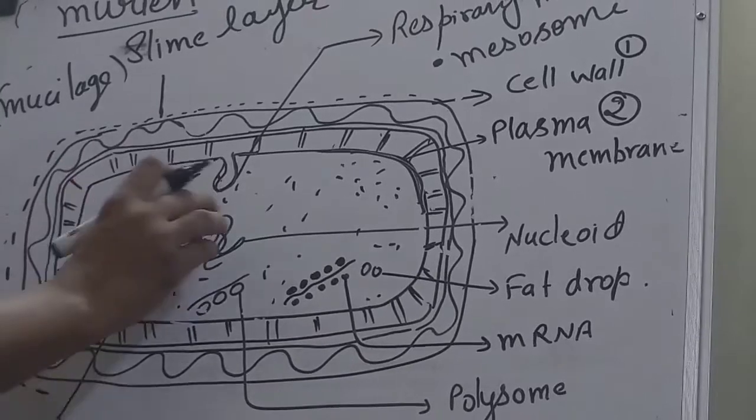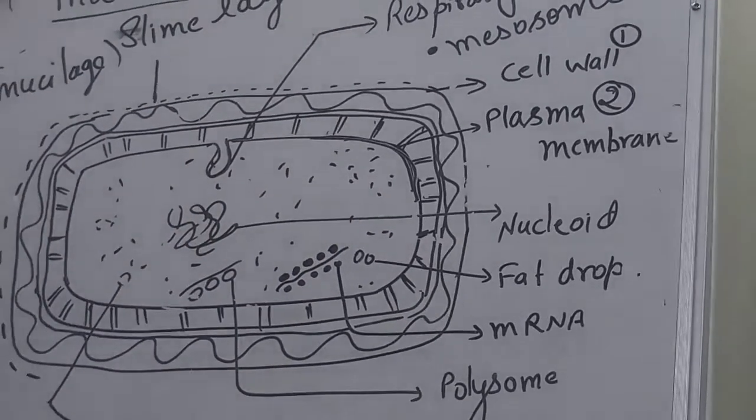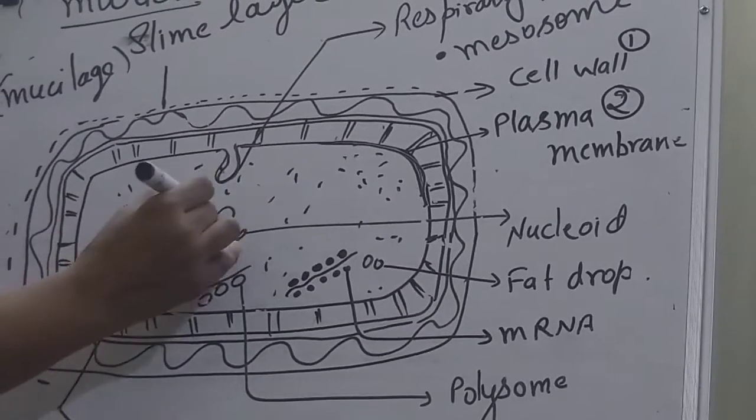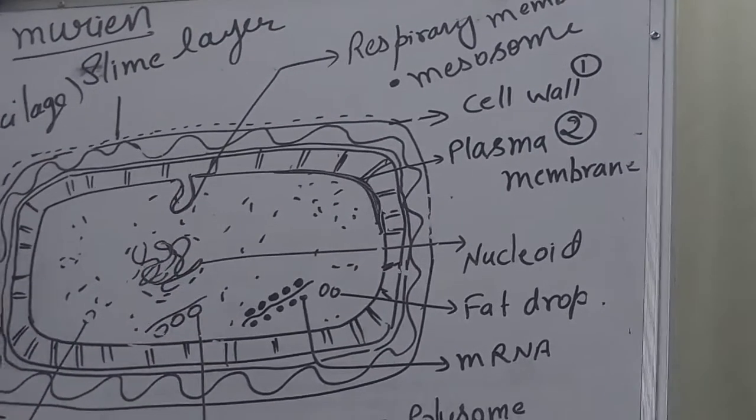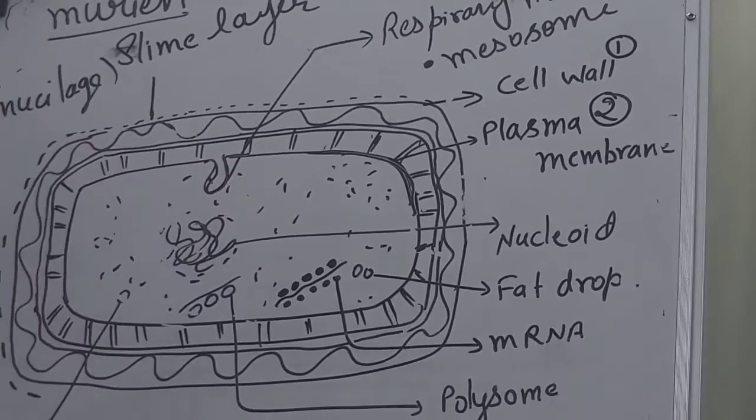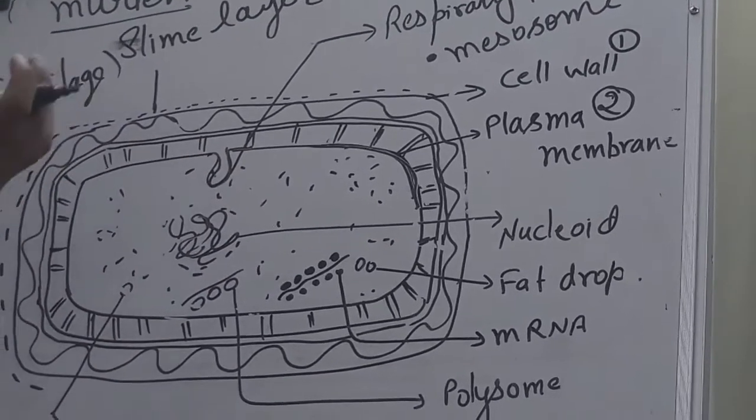Clear? Next, we find they have their genetic material. This genetic material is not bounded by a membrane, and it is associated with some histone or non-histone protein.